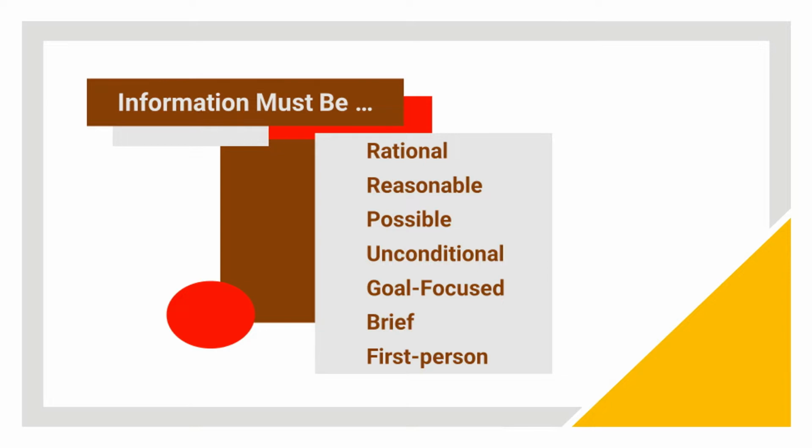Possible. If our goals are unachievable, our efforts are futile. Goal-focused. If we do not know our destination, our path will be unfocused and meandering. We should always use the first person personal pronoun "I." Present time is preferable. "I have the willpower to quit drinking." Future time as self-fulfilling prophecy is also fine. "I will succeed," for example. And brevity. It should be brief and to the point.